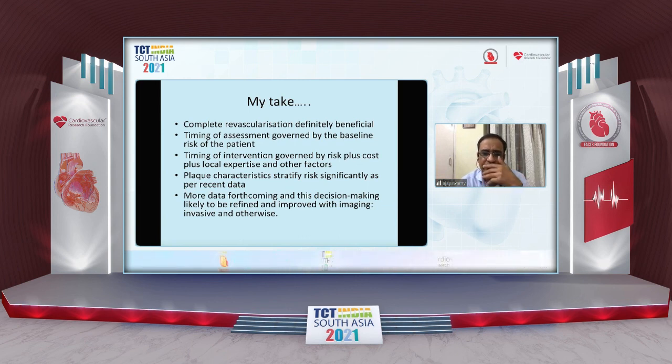More data is forthcoming, and this decision making is likely to be refined and improved with imaging, invasive and otherwise. Thank you.